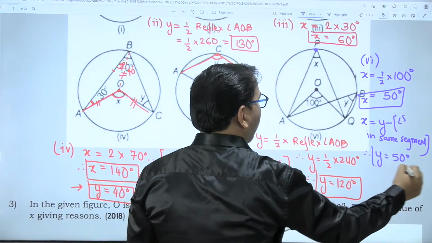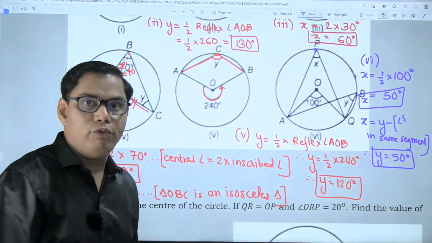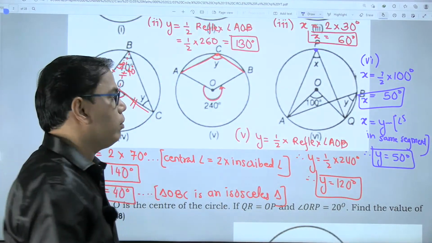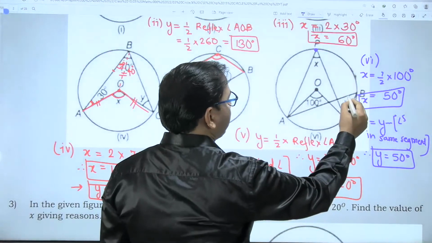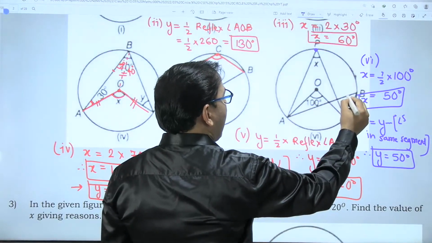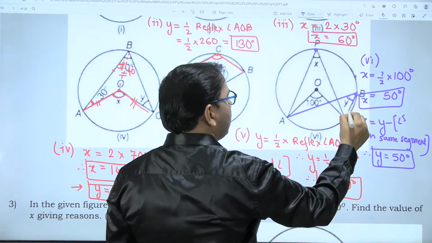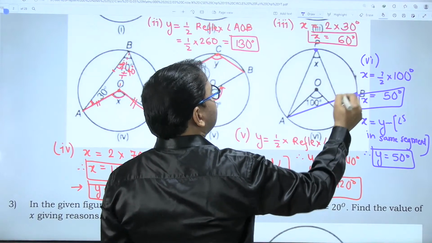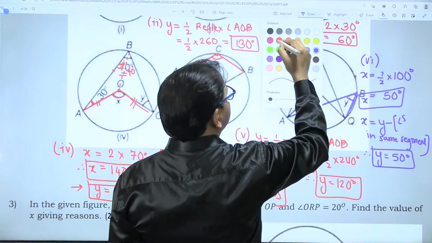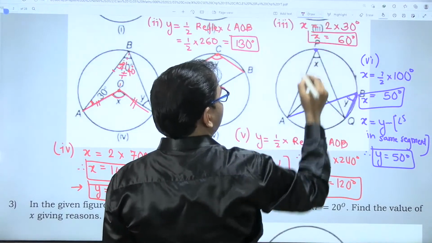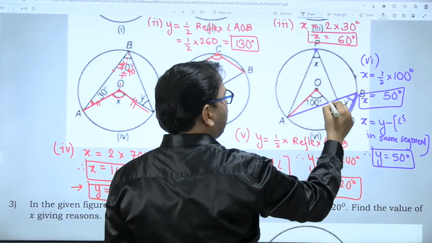If you don't want to use this theorem, you can also do it by the same method. Angle y is an inscribed angle because its vertex lies on the circle, whereas angle AOB is a central angle.